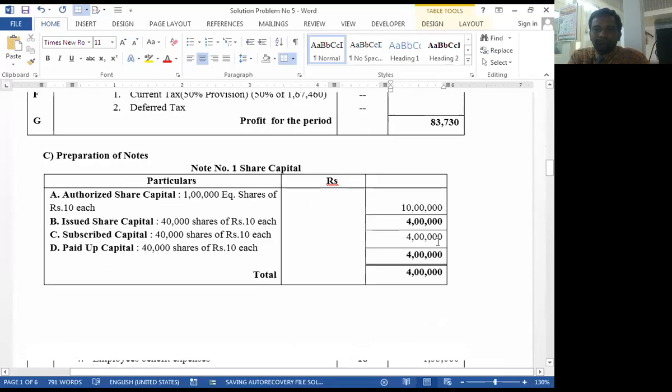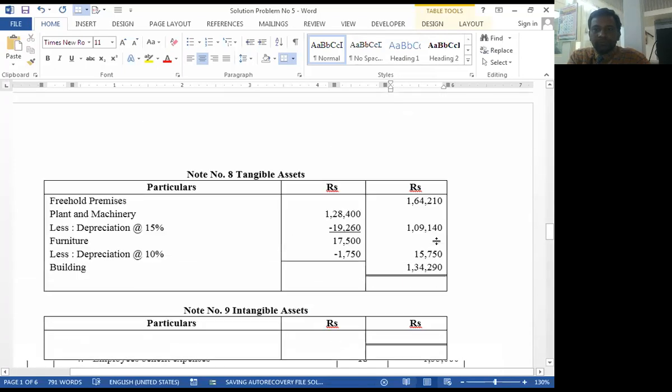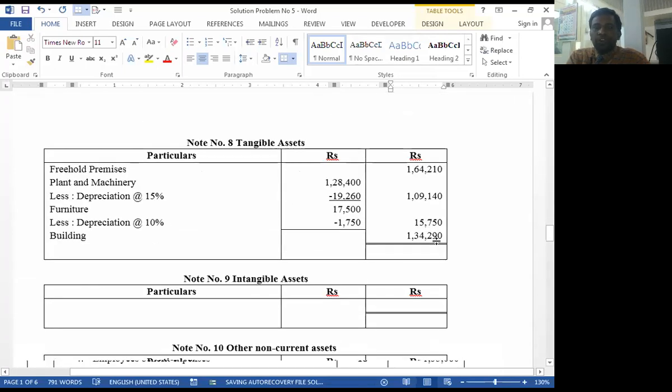See, I request you all, please close all notes and transfer in balance sheet, and close the total first and total second. If total first is equal to